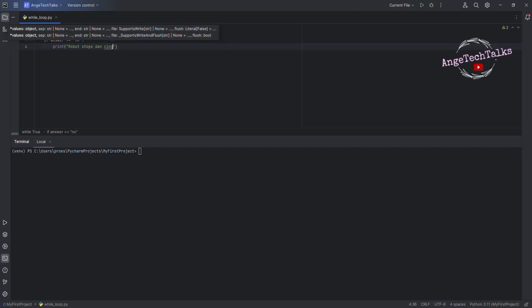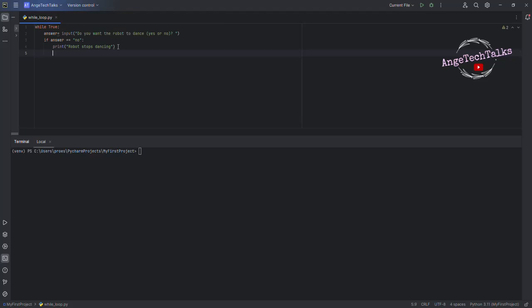Then we need to use the break statement here. Type break. So if the user types no as a response, the program will stop and we exit the loop.